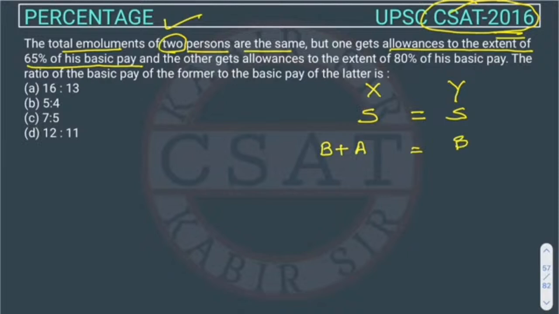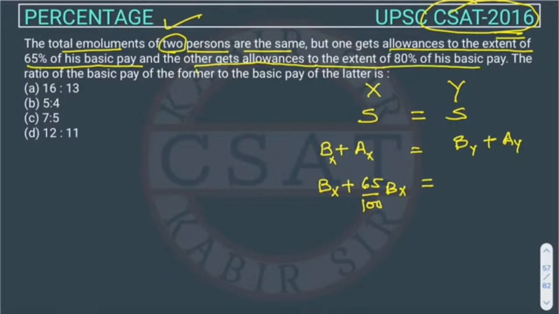So here also, basic pay of X and allowances of X, basic pay of Y plus allowances of Y. So X is getting 65% of his basic pay as allowances. And what is the other person getting? Allowances to the extent of 80% of his basic pay. So he is getting allowances of 80% of basic pay. This is given. Now the ratio of the basic pay of the former to the basic pay of the latter is.